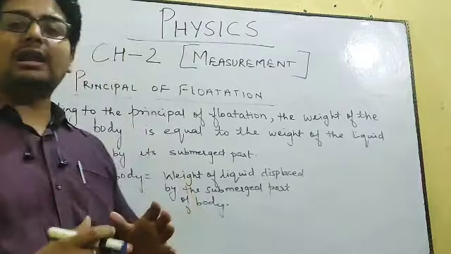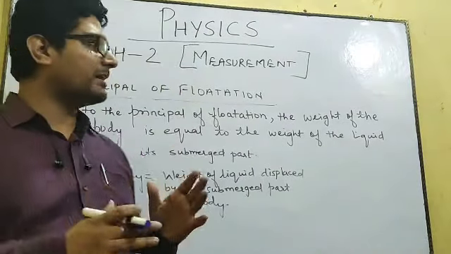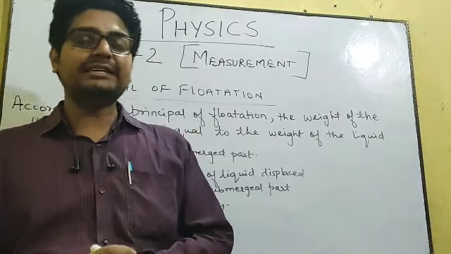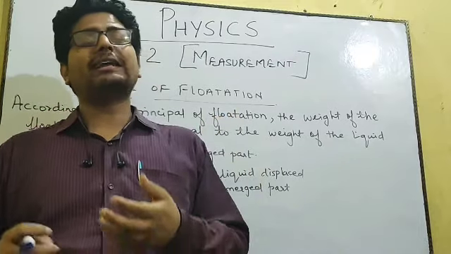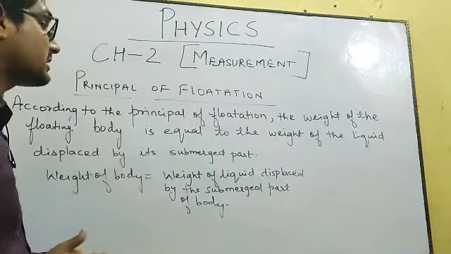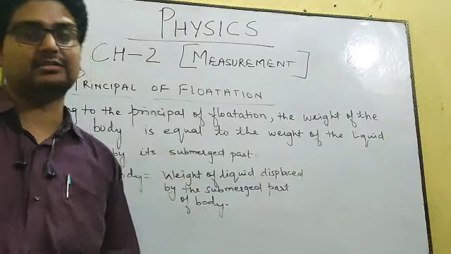Now, coming back to our class, in our previous classes we had discussed in the measurement chapter about density, relative density, the flotation of a body, and buoyancy. Related to that topic, today we are going to discuss a very important topic, that is the principle of flotation.